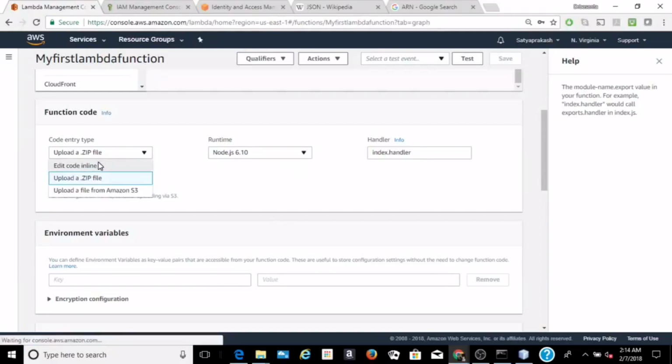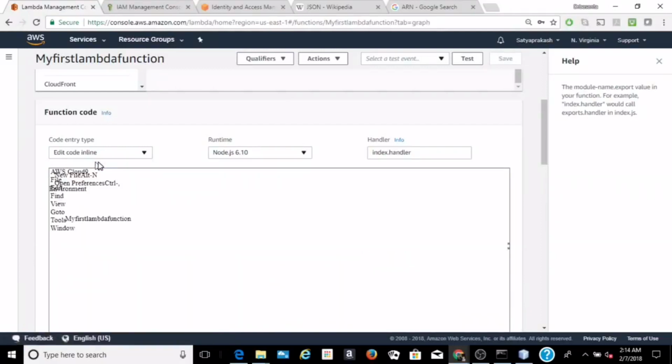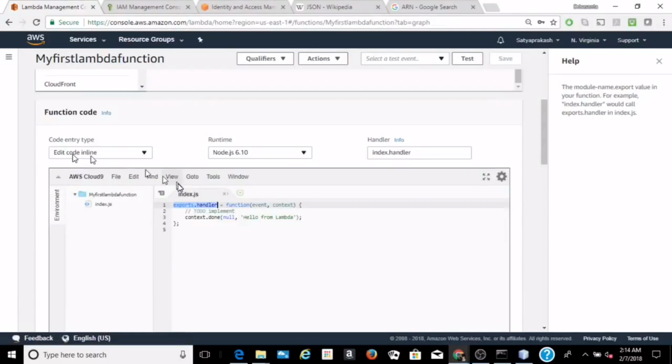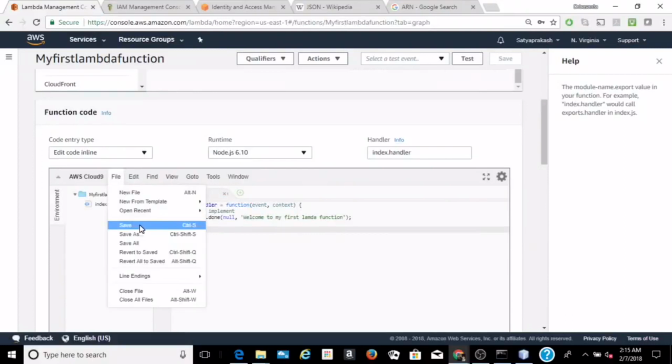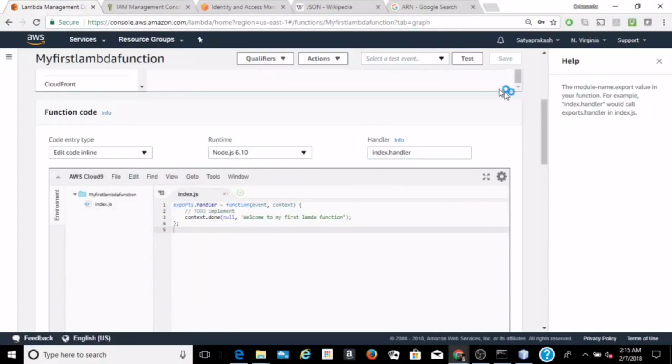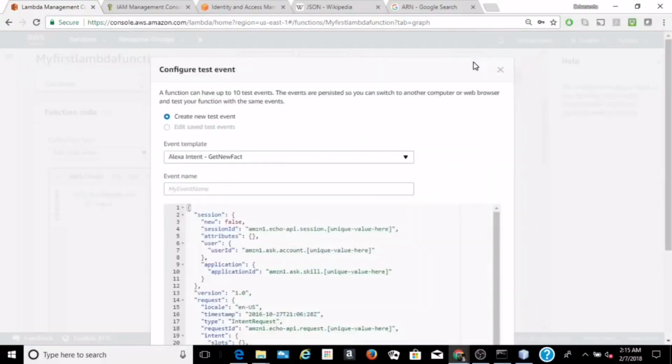Now let's test the function created. We'll edit the code inline and modify it here. Once we modify the code, we'll save it. Then we'll click on test. There are various templates available to test the code.